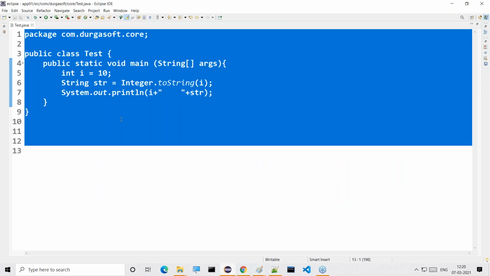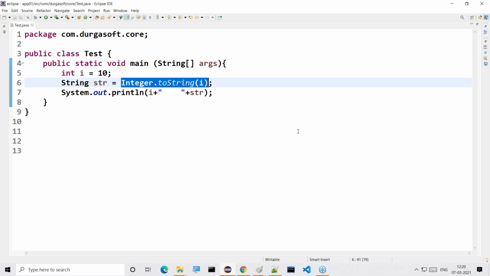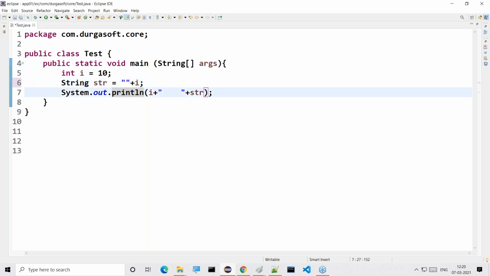So anyway, then we are going to understand it. int i is equal to 10, String str is equal to, what we have to provide there, double quotation plus i. Then automatically the data will be converted from integer type to string type only. Double quotation plus i, concatenation here we are performing.